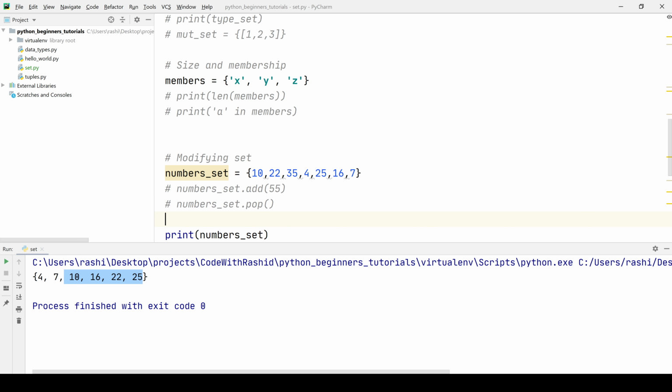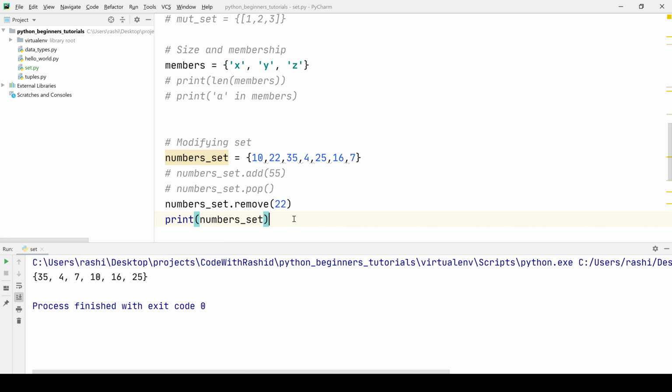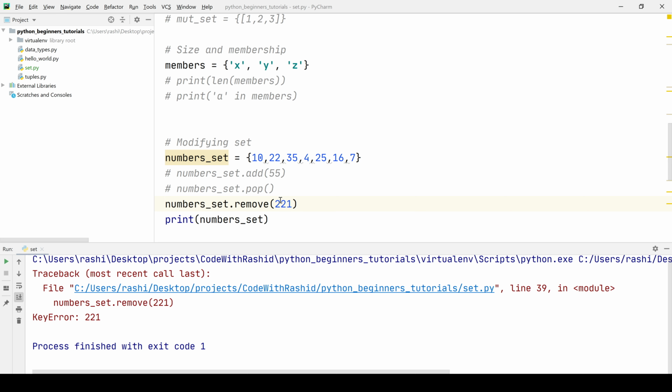Now let's say we want to remove a specific value. Dot remove. Okay, we can use the remove function and that will remove the specific value. Let's say we don't want this 22. We can simply put the value of 22 here and run the program. So that will remove the 22 from the set. But let's see if we put some value that is not inside the set. We say 201, but this value is not inside the set. So if we run this program, then there will be an exception here because the remove function could not find 201 inside this set.